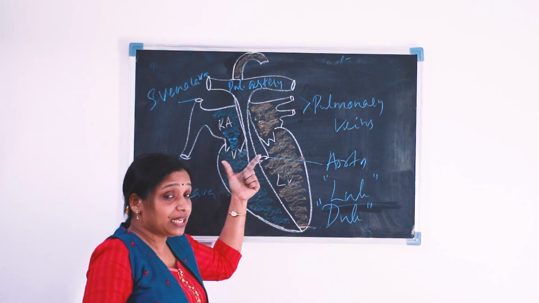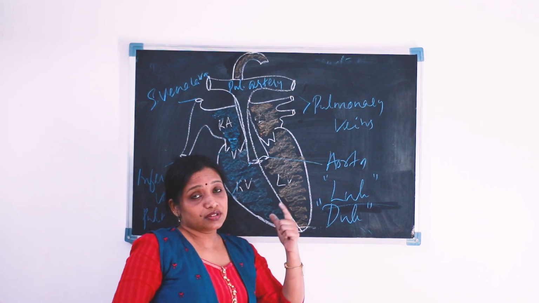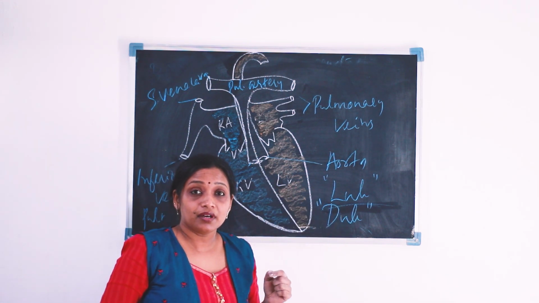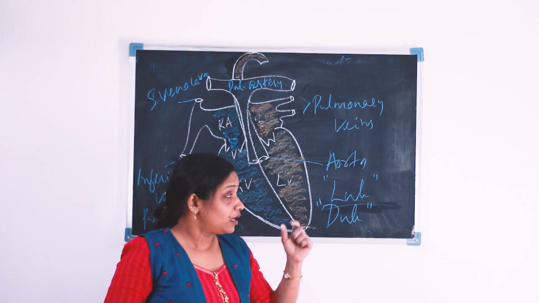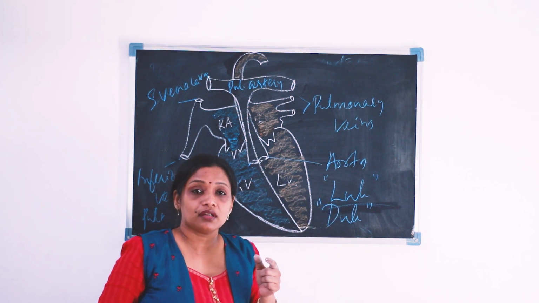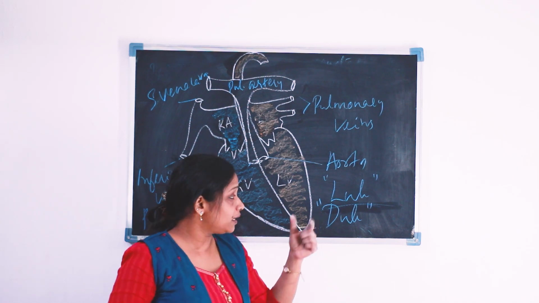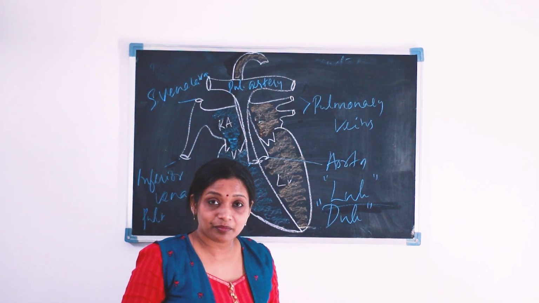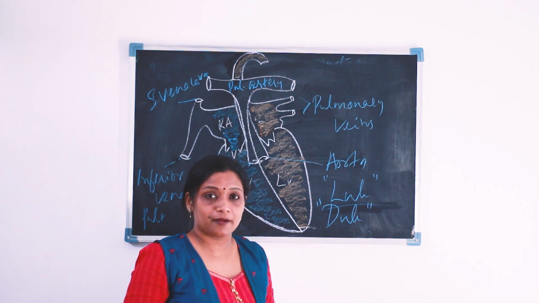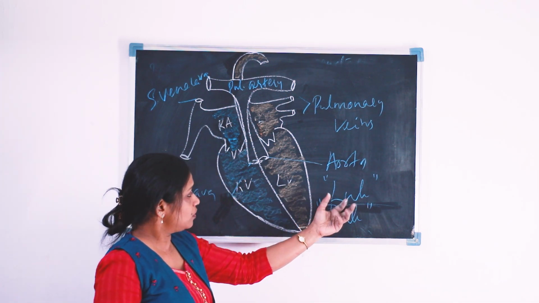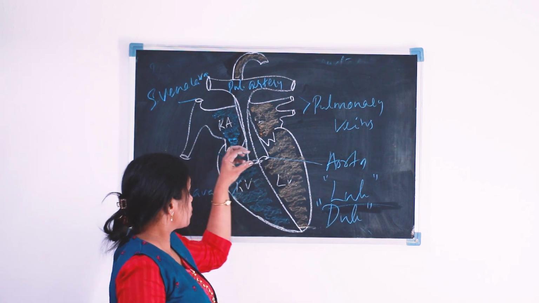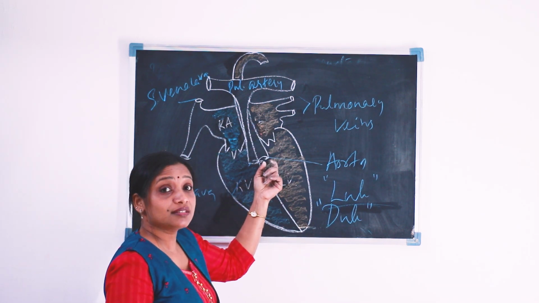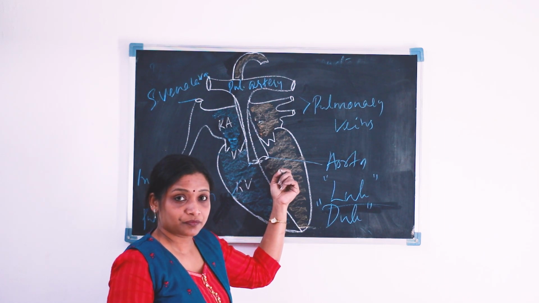When our heart beats, if we are using a stethoscope, we can hear the sounds like this: lub dub, lub dub, lub dub. Then a pause. Again lub dub, lub dub, like that. So that sound comes from the closure of the tricuspid and bicuspid valves as well as the closure of the semilunar valves.